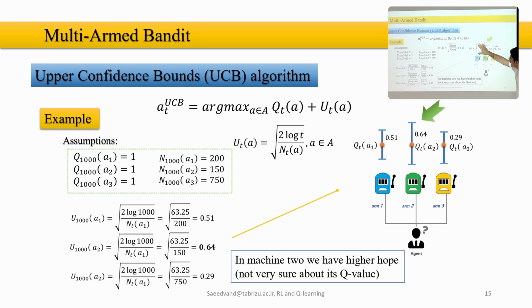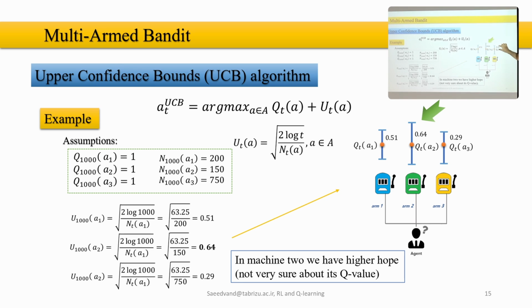If we visualize it, with 0.1, 0.51, 0.64, and 0.29, we may have something like this. From this point, we go up for 0.51, first case, 0.64, 0.29.